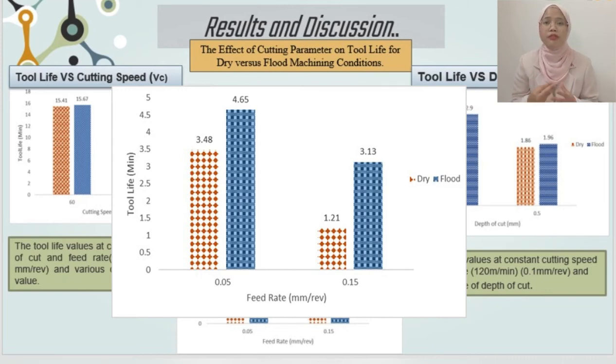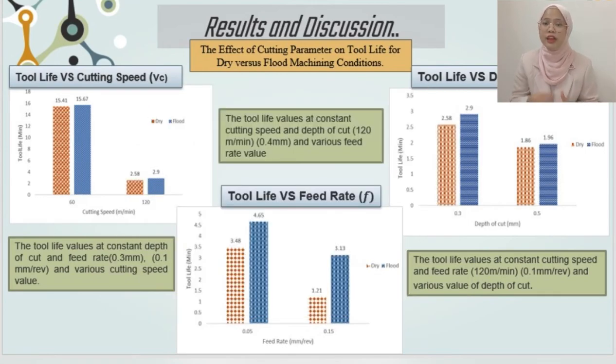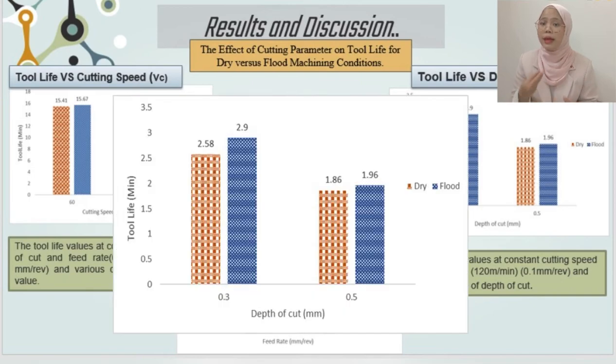The higher value of feed rate will affect the tool life value of the Carbide-2. When the feed rate is 0.05 compared to 0.15, the tool life value for the flooded machining condition is longer than the dry machining. This statement is supported by Talib 2010, who stated that maximum life occurs with the minimum speed for all the feed rate values. Lastly, the results show that the effect changes for the value of depth of cut.